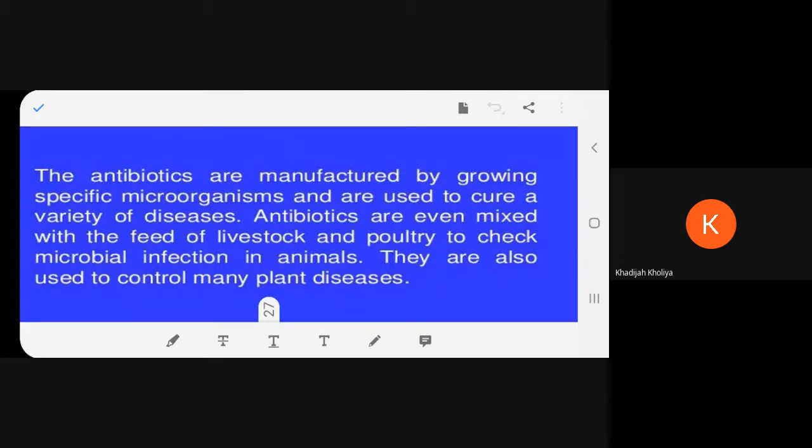Is it clear to all of you? So in short, we are keeping a check by using antibiotics in humans, in animals, and in birds, hens or ducks, as well as plants. Do you get it, beta? Yes, ma'am.